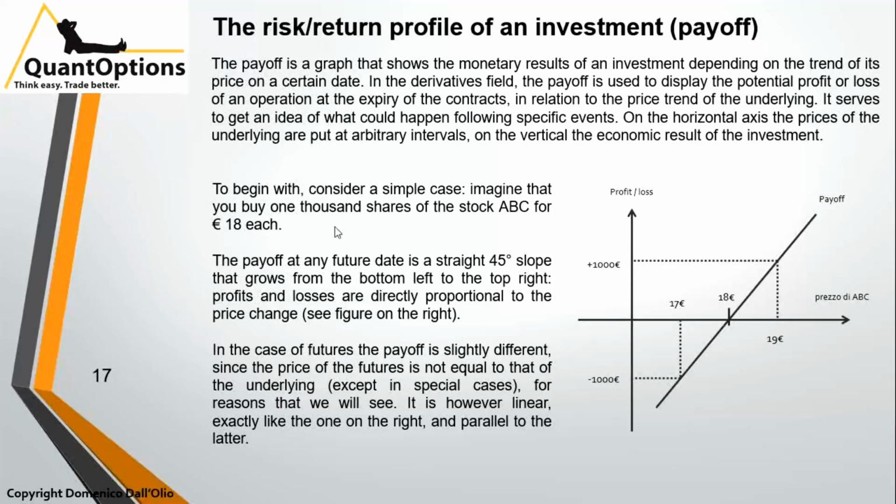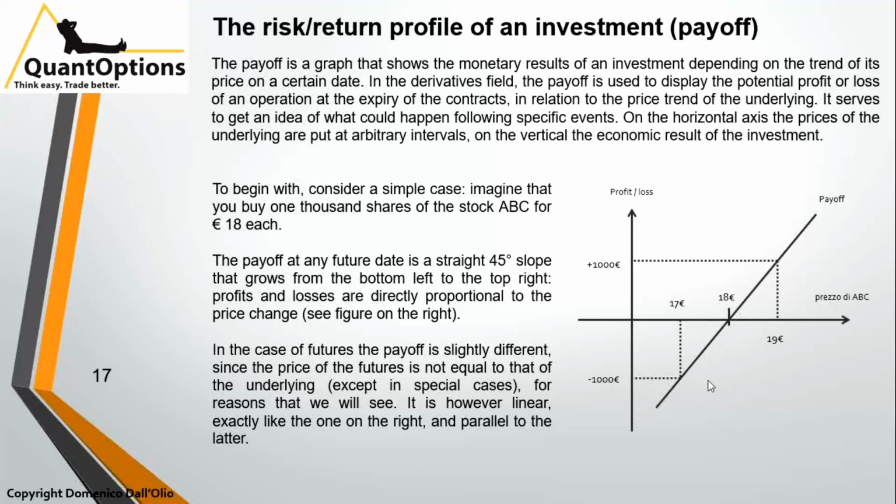So to begin with, consider a simple case. Imagine that you buy 1,000 shares of the stock ABC for 18 euros each. The payoff at any future date is a straight 45 degrees slope that grows from the bottom left to the top right. Profits and losses are directly proportional to the price change. We are at 18. If it gains 1 euro, we gain 1 euro per share. We purchase 1,000, so we gain 1,000 euros. If the price drops 1 euro per share, we lose 1,000 euros.